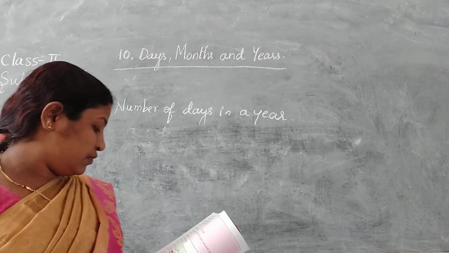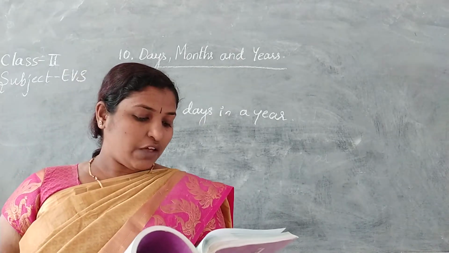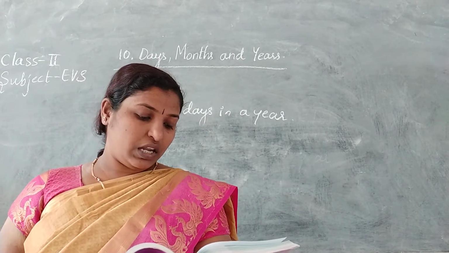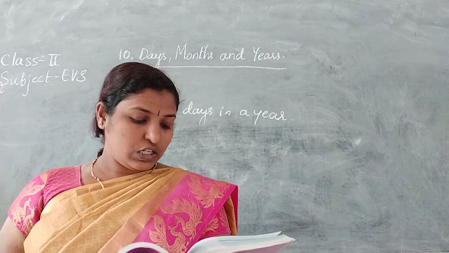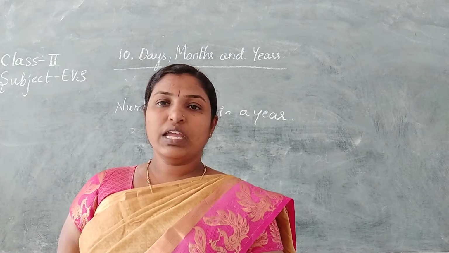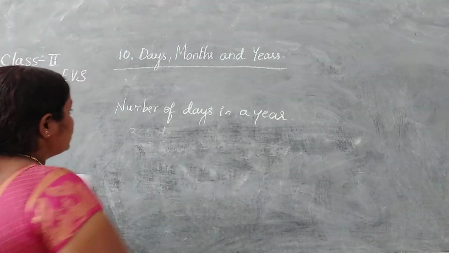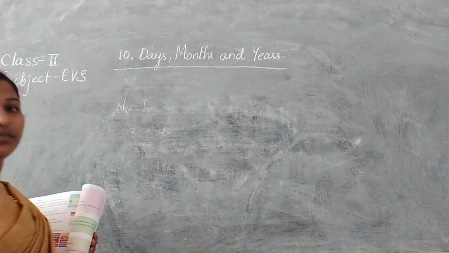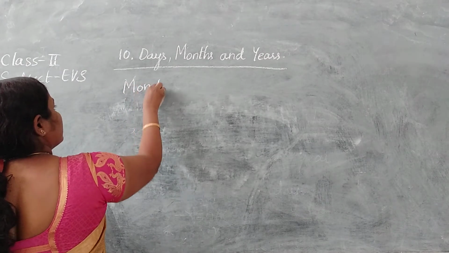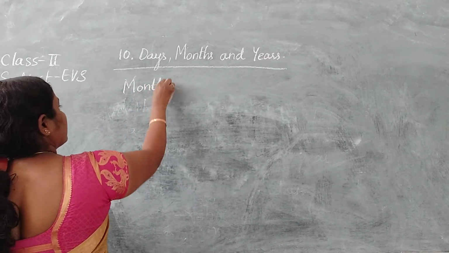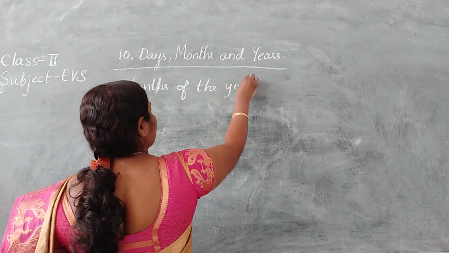Months in a year. There are 12 months in 1 year. The 7 months shown in red color have 31 days. The 4 months shown in blue have 30 days. Only February has 28 days. See, I will write them. Months of the year.